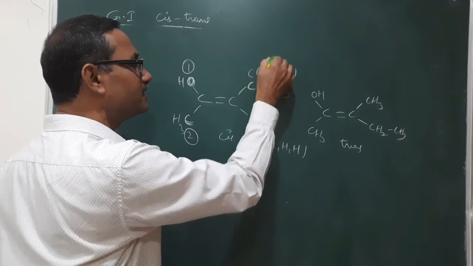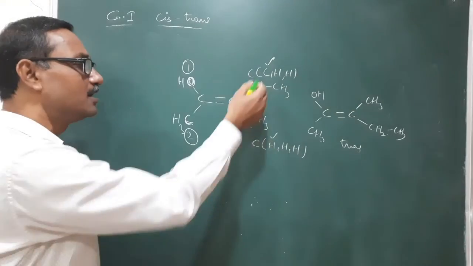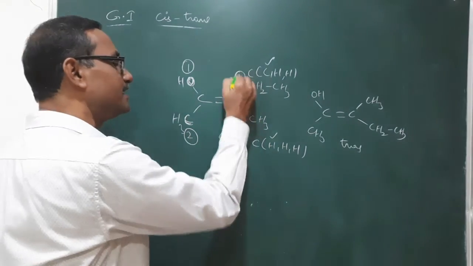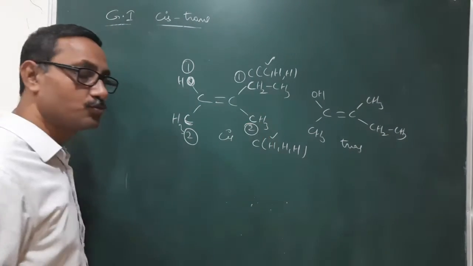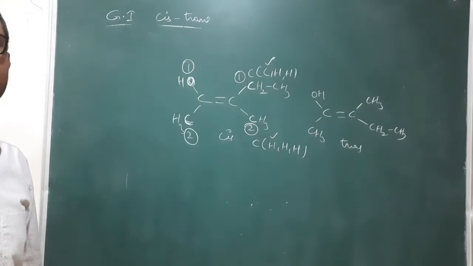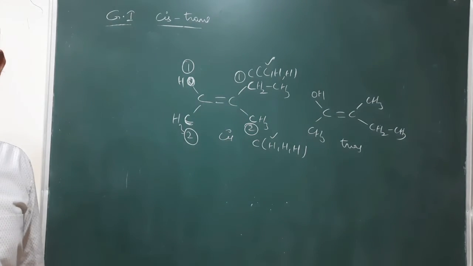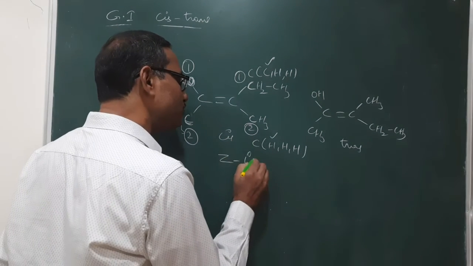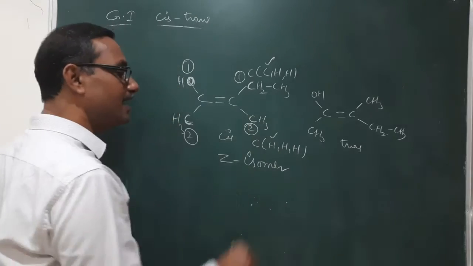Now you compare the atomic numbers of carbon and hydrogen. The carbon atomic number is more when compared with hydrogen, so that's why it is getting priority 1, and the other is getting priority 2. Groups with a similar priority are at the same side. So that's why it is a Z isomer.